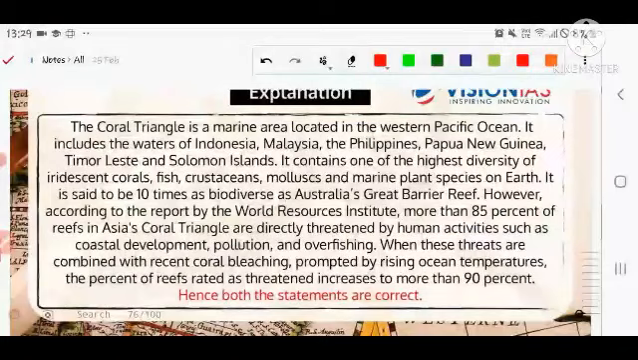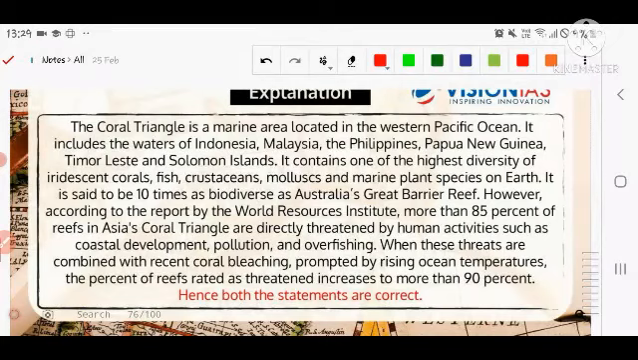The Coral Triangle is a marine area located in the Western Pacific Ocean. It includes the vast waters of Indonesia, Malaysia, the Philippines, Papua New Guinea, Timor-Leste and the Solomon Islands. Do you remember these five countries and one island? Indonesia, Malaysia, Philippines, Papua New Guinea, Timor-Leste and Solomon Islands. It contains one of the highest diversities of reef-building coral, fish, crustaceans, molluscs and marine plant species on Earth. It is said to be 10 times more diverse as compared to the Australian Great Barrier Reef.